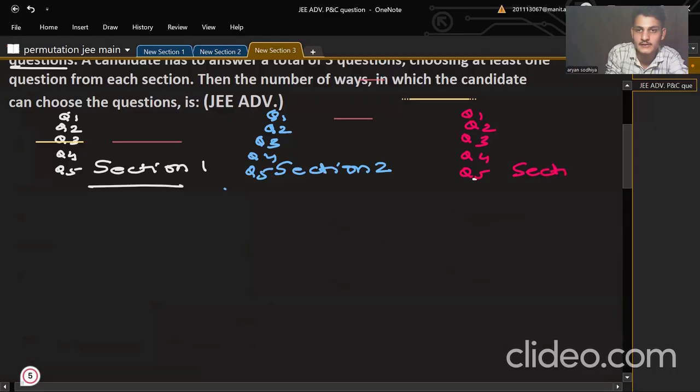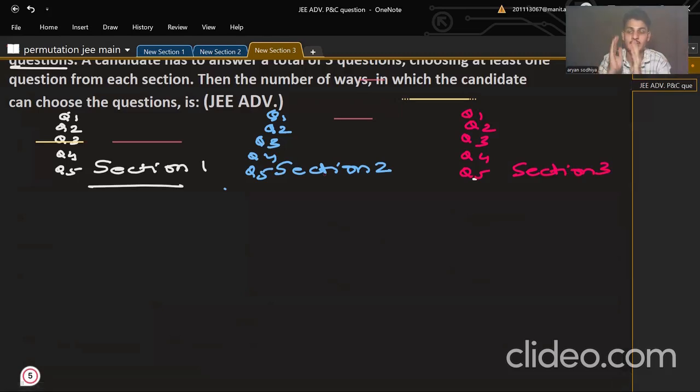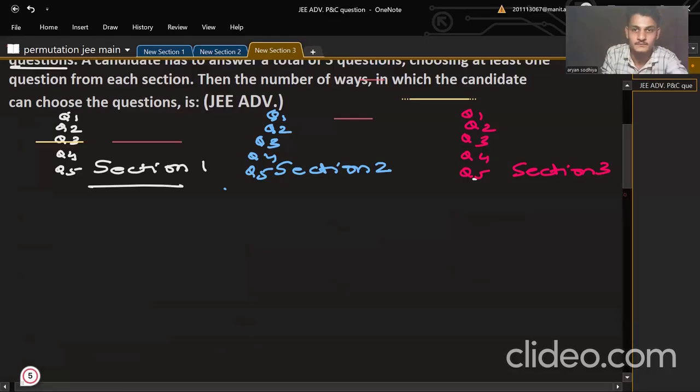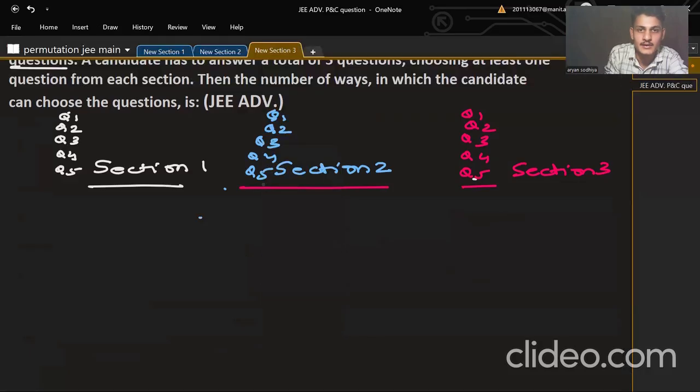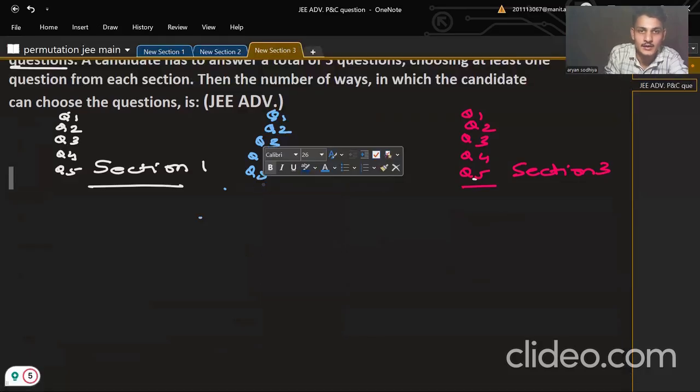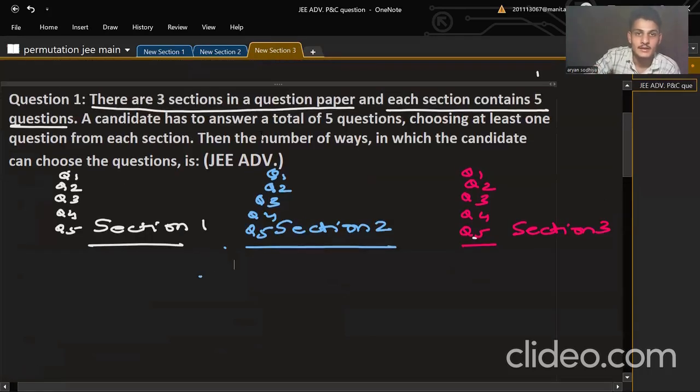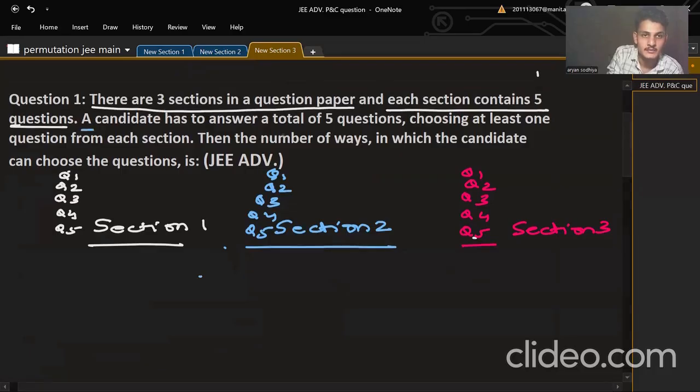And these all questions are different. Like if I have section 1 of math, then math questions will be different. If I have a section of chemistry, then chemistry questions will also be different. And if I have a section of physics, then physics questions will also be different. So these 15 questions are different among themselves. Till here, everything is clear. I hope you are grasping. I hope you understood the question.